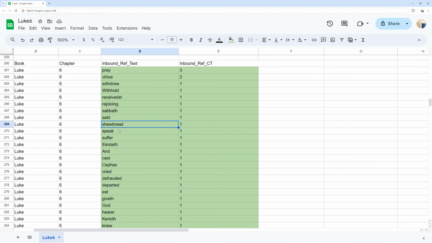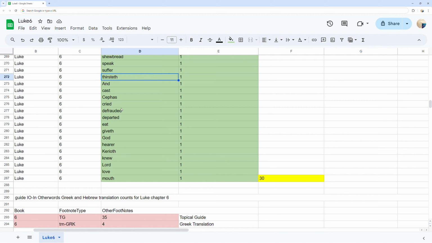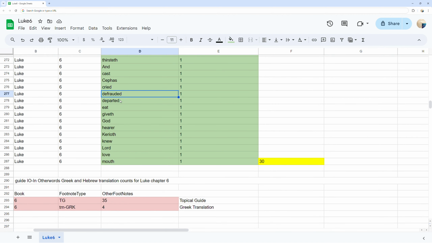Footnote definitions counts. You can see in red the footnote type and counts of topical guide with 35 counts as well as Greek translation at 4 counts found in Luke chapter 6.